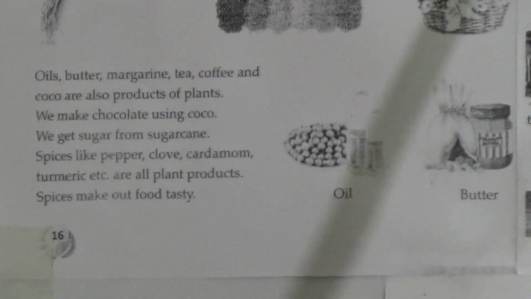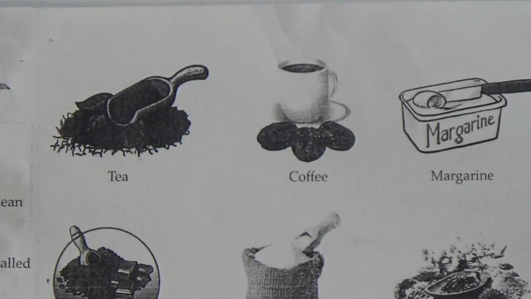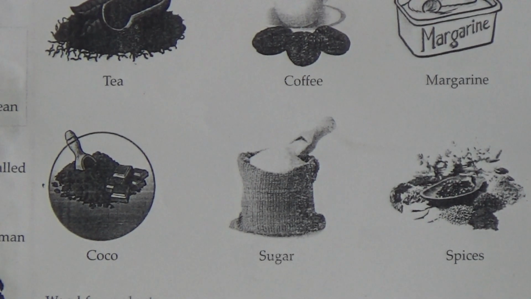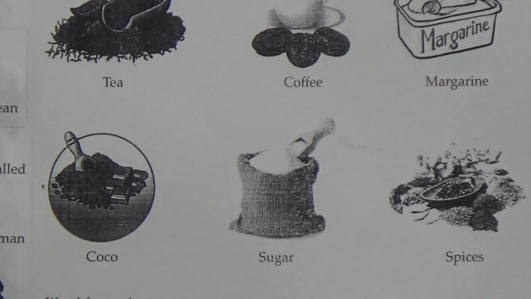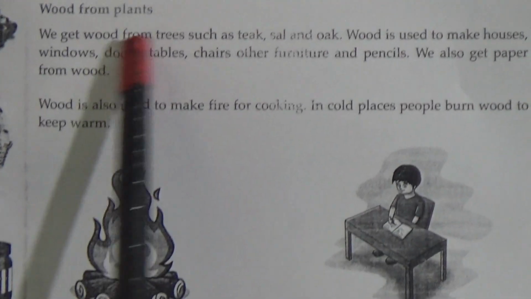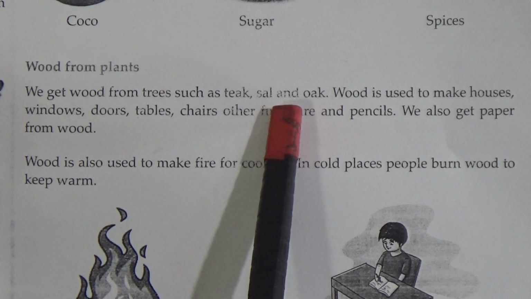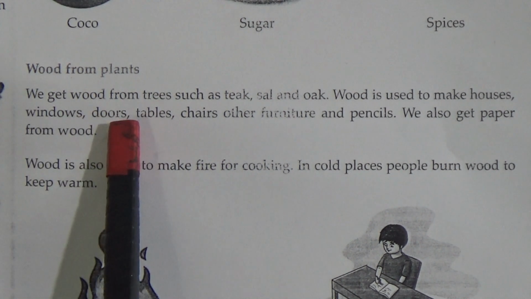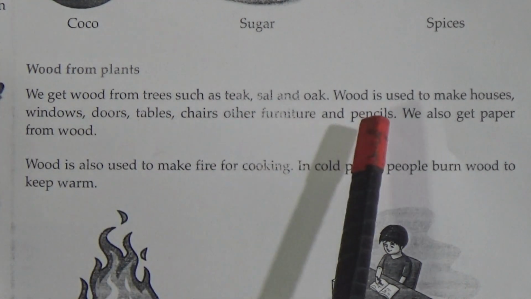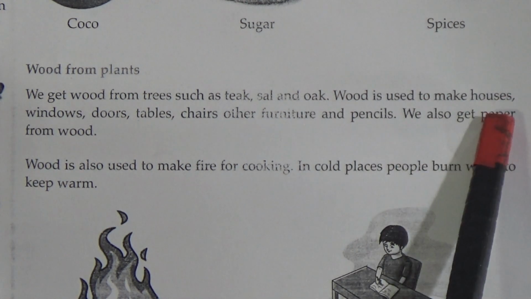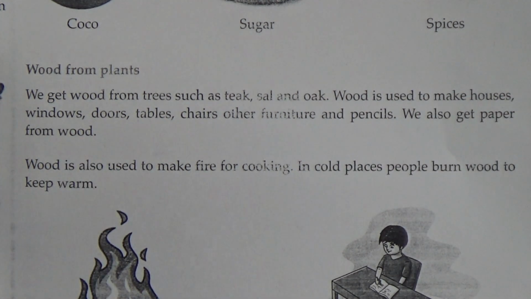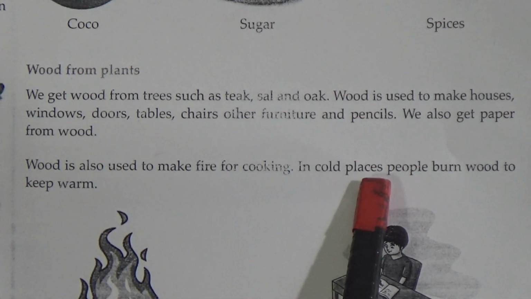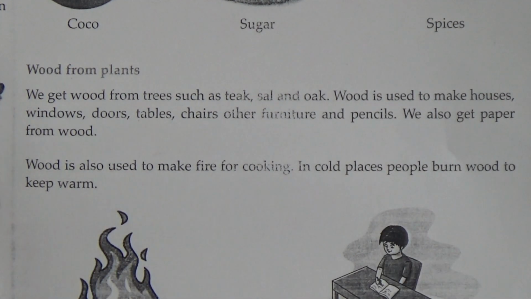Now here is the picture of tea, coffee, margarine, cocoa powder, sugar, spices. All of these things we also get from the plants. Now wood from the plants. We get wood from the trees such as teak, sal and oak. Wood is used to make houses, windows, doors, tables, chairs and other furniture and pencils. We also get paper from the wood. Wood is also used to make fire for cooking. In cold places, people burn wood to keep warm.